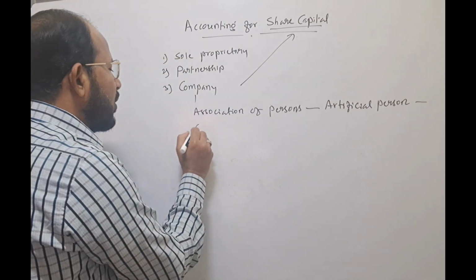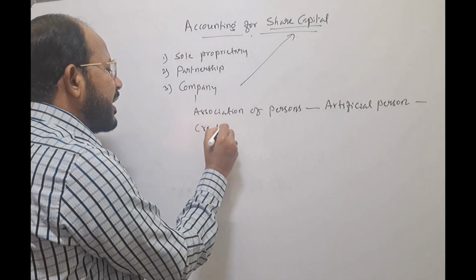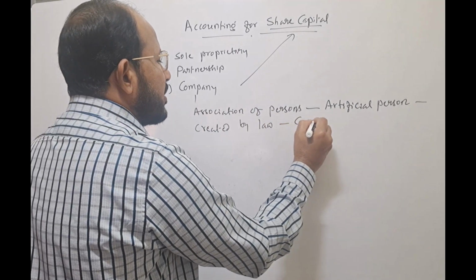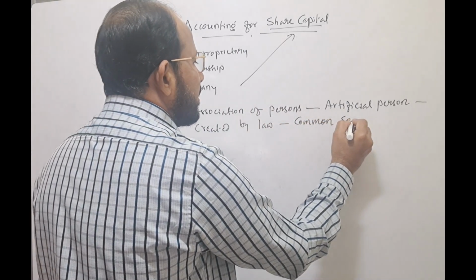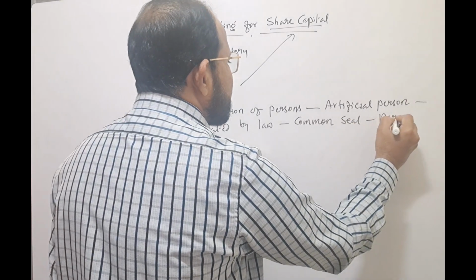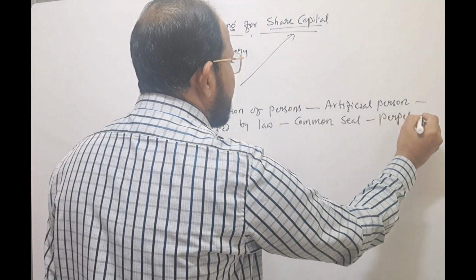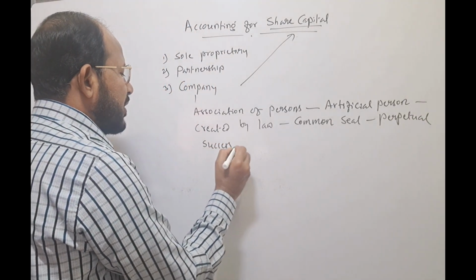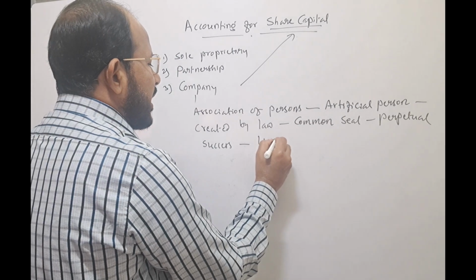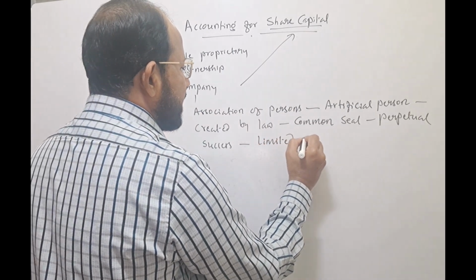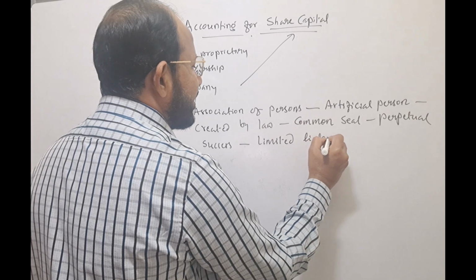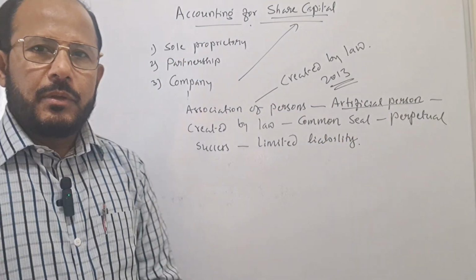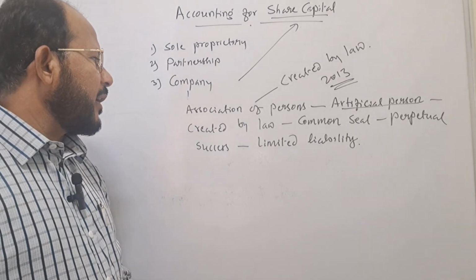It is created by law, having its common seal and perpetual succession. Try to understand these important terms. Perpetual succession. And here I write one more important point, that is limited liability. Okay, fine.